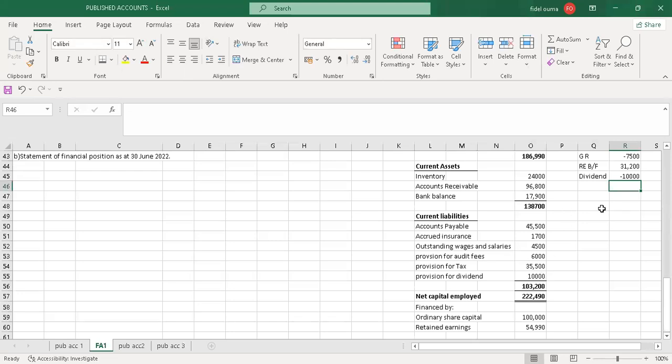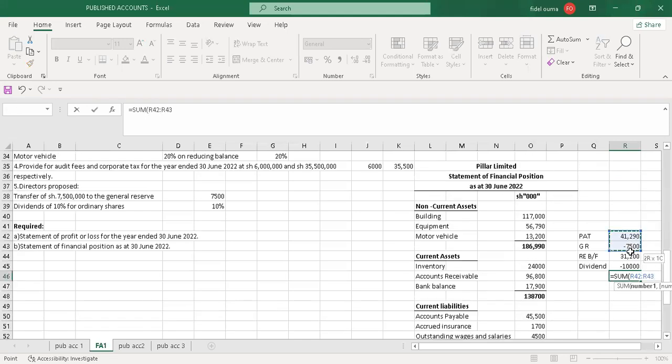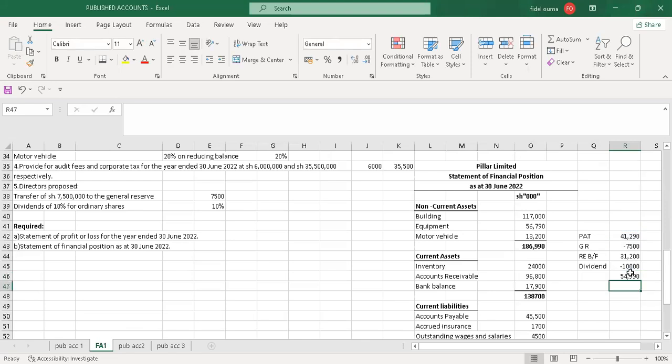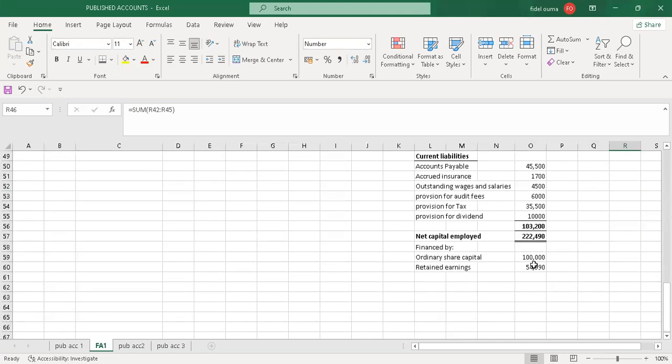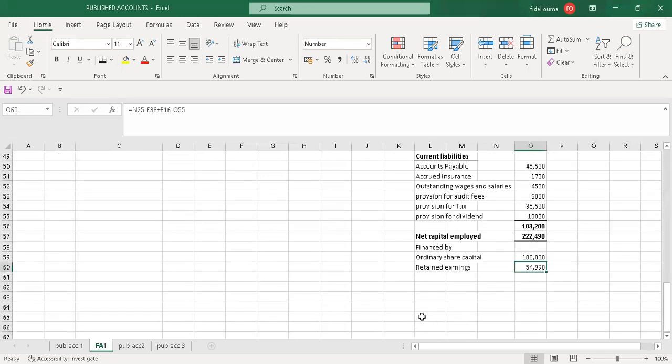When I sum all this, I'll get the same value I have here, 54,990. So you take the PAT, you transfer to the general reserve, then you add back the retained earnings brought forward, then you pay dividend, and you have that.